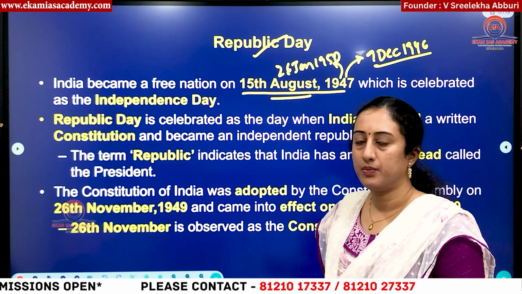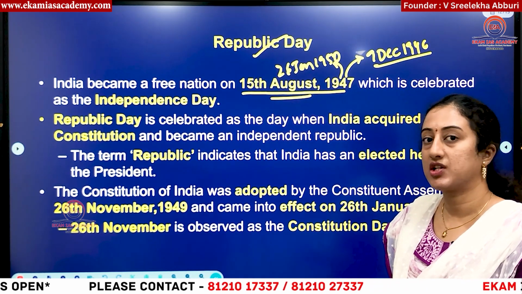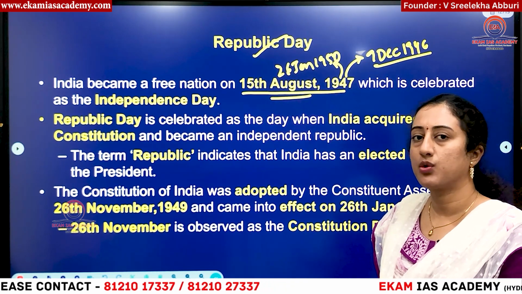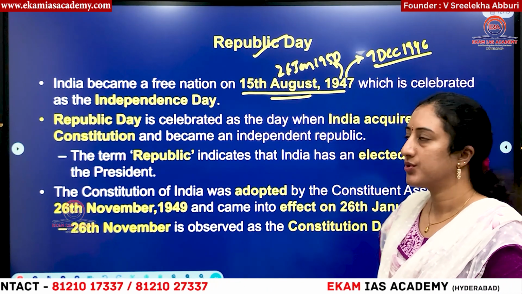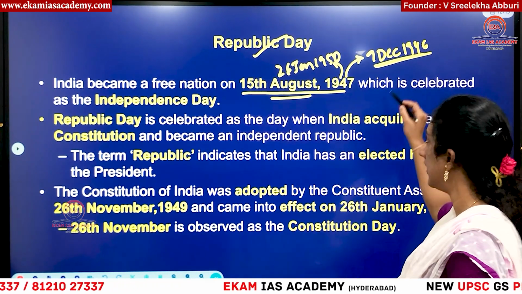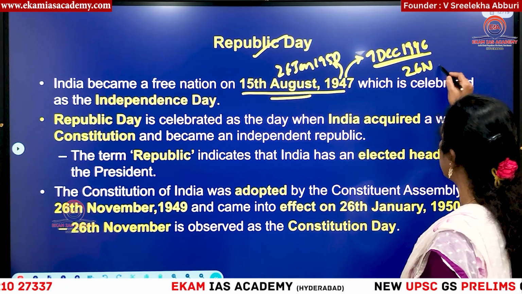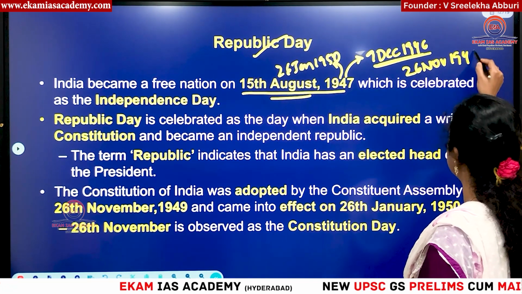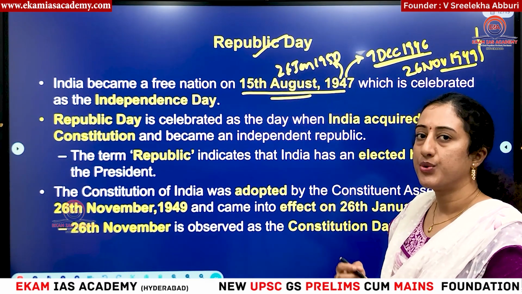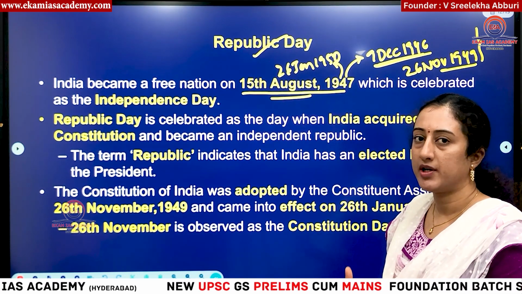So you answer in the comment section which committee or which particular plan recommended that India should have its own Constituent Assembly. You have to answer in the comment section. So from 9th December 1946 till 26th November 1949, that means almost 2 years, 11 months and 18 days, the Constituent Assembly worked and prepared the constitution in different phases.